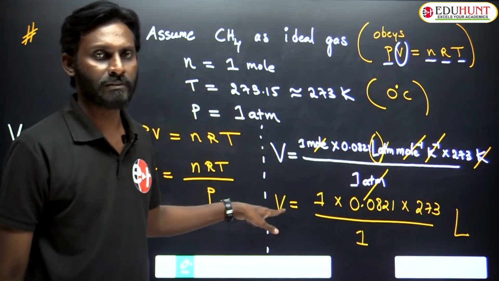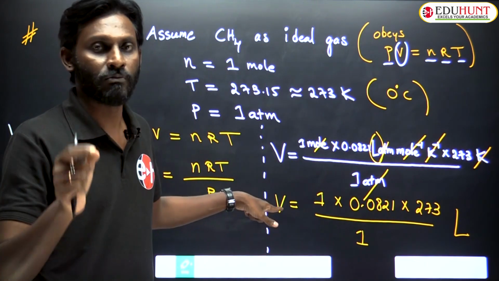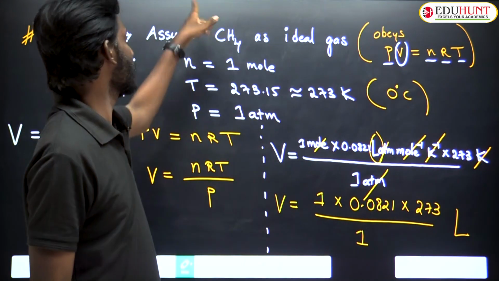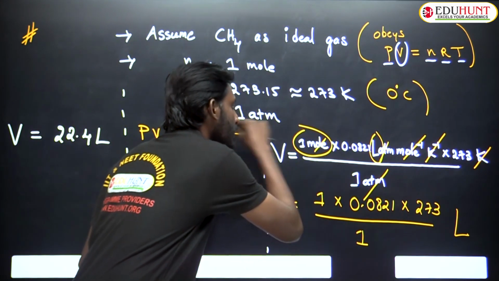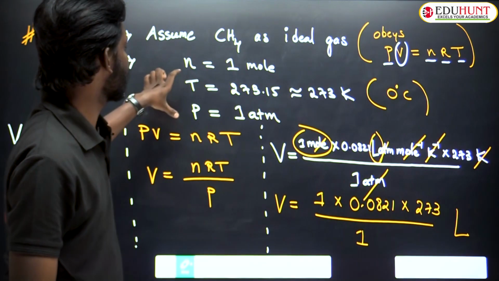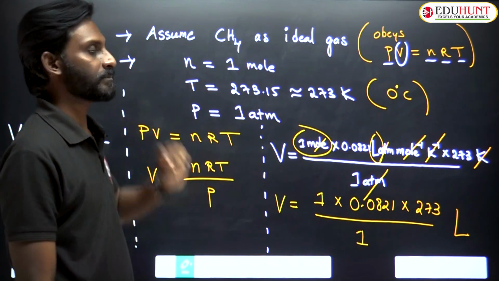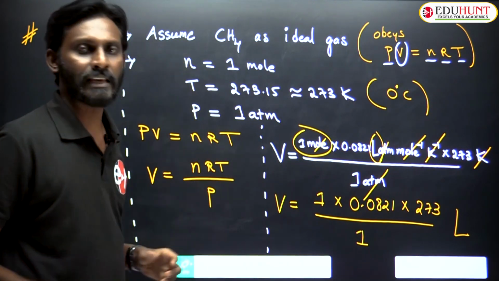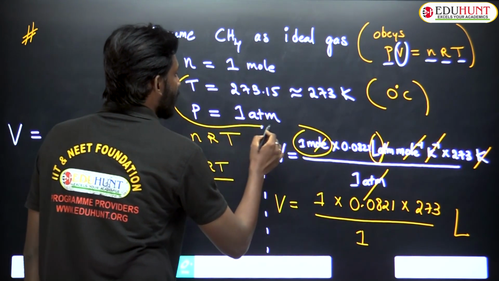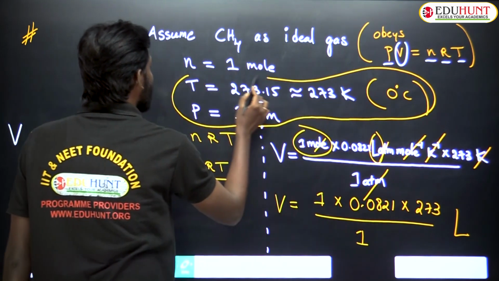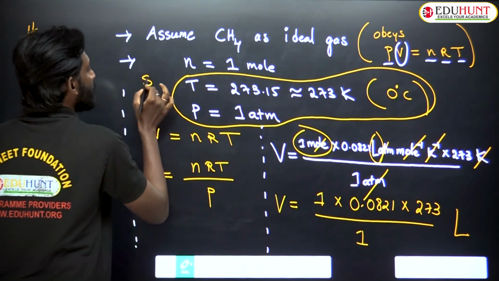But let me be particular. What is this V? V is the volume. Volume of what? Be particular: volume of 1 mole methane in these conditions. Do these conditions have any specialty? Yes. These particular conditions have a special name, called STP conditions.